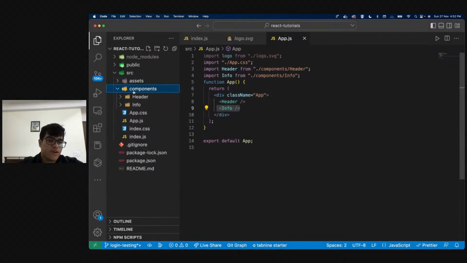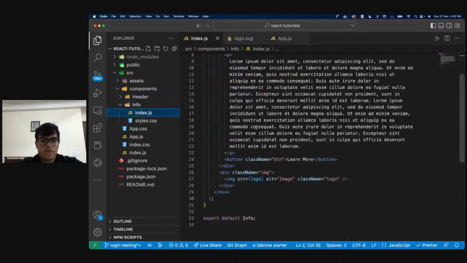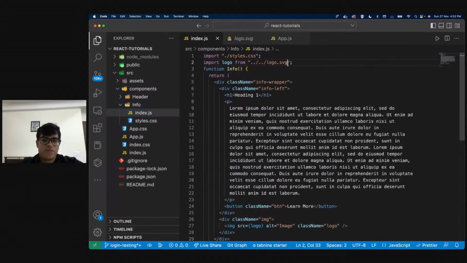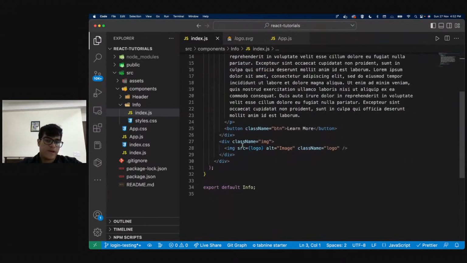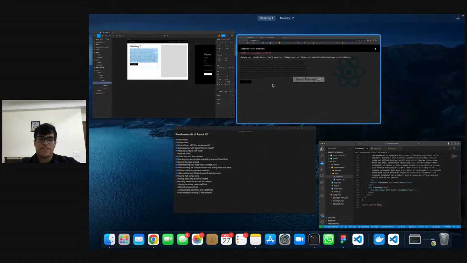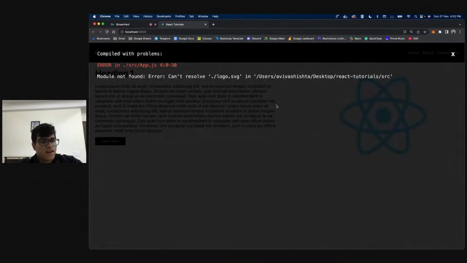So now in my components info, my import will change, and my import won't remain this. It's going to be slash assets slash logo dot svg. All right, so now my import will change and everything is still going to work.